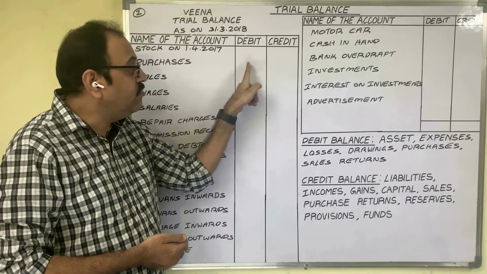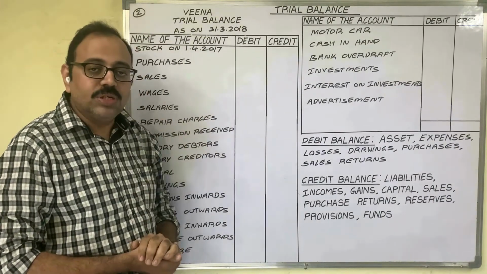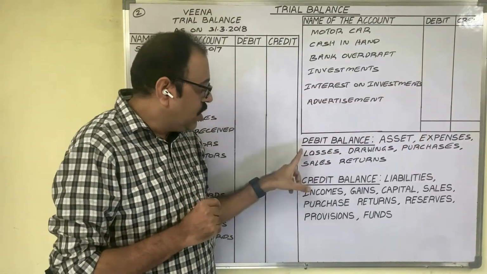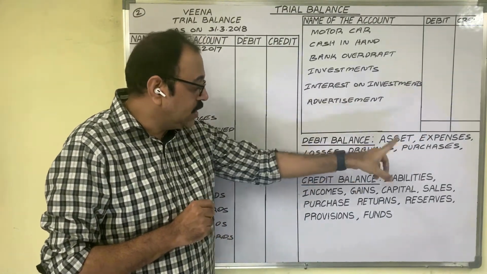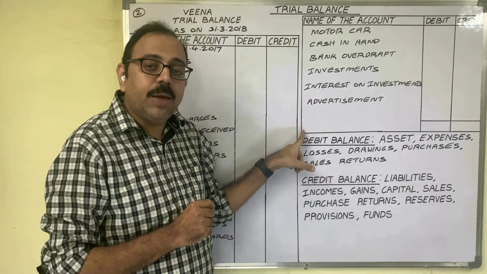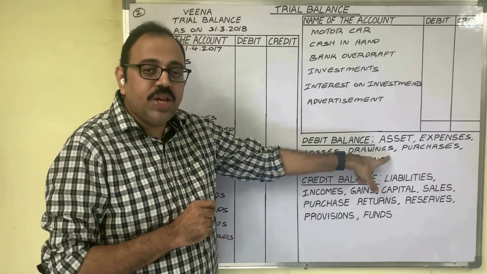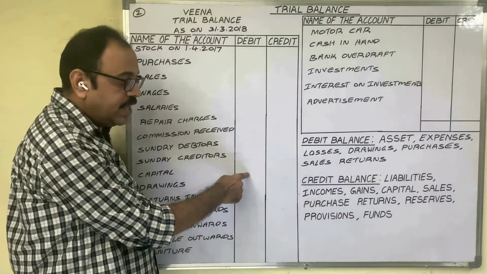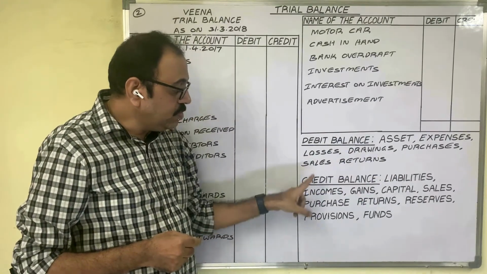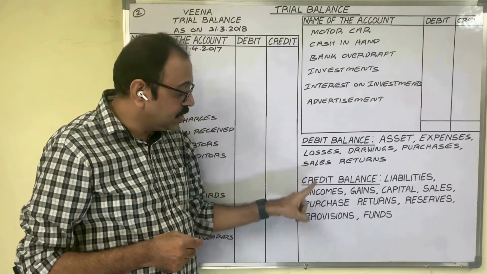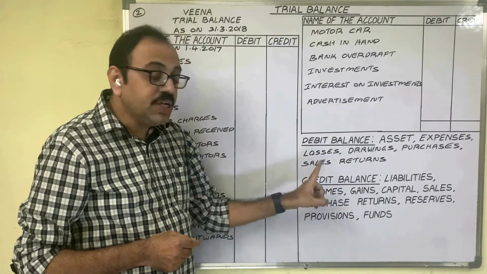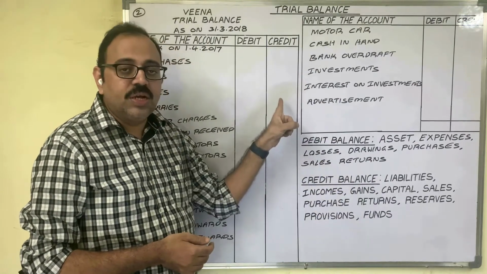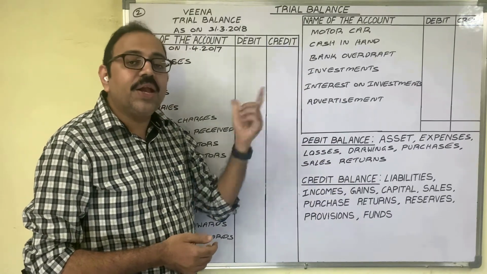Now the question is, in which column we have to write the amount. For that, you have to remember these points. Assets, expenses, losses, drawings, purchases, sales returns show a debit balance. If these accounts are given in the question, then balances we have to show in the debit column. Similarly, liabilities, incomes, gains, capital, sales, purchase returns, reserves, provisions, funds show a credit balance. If these accounts are given in the question, then the amount we have to write in the credit column.